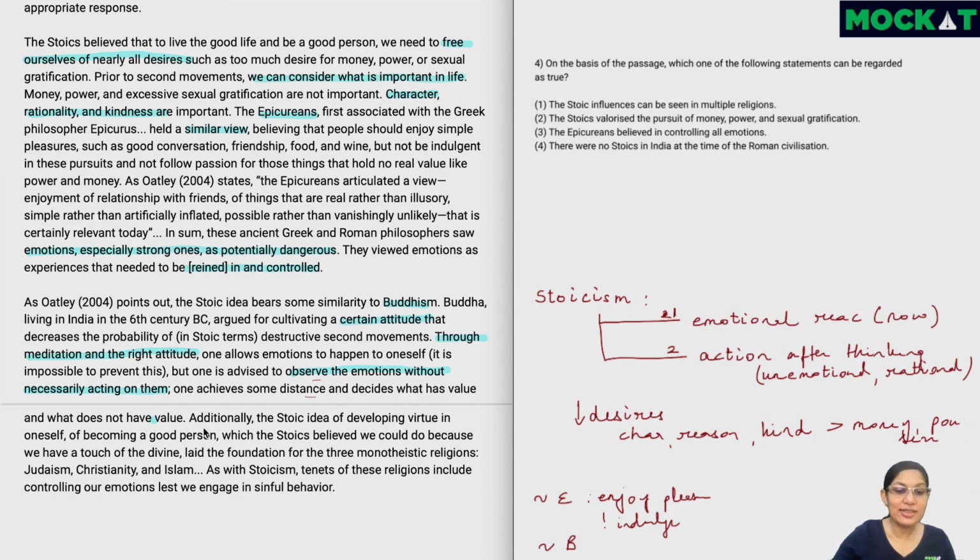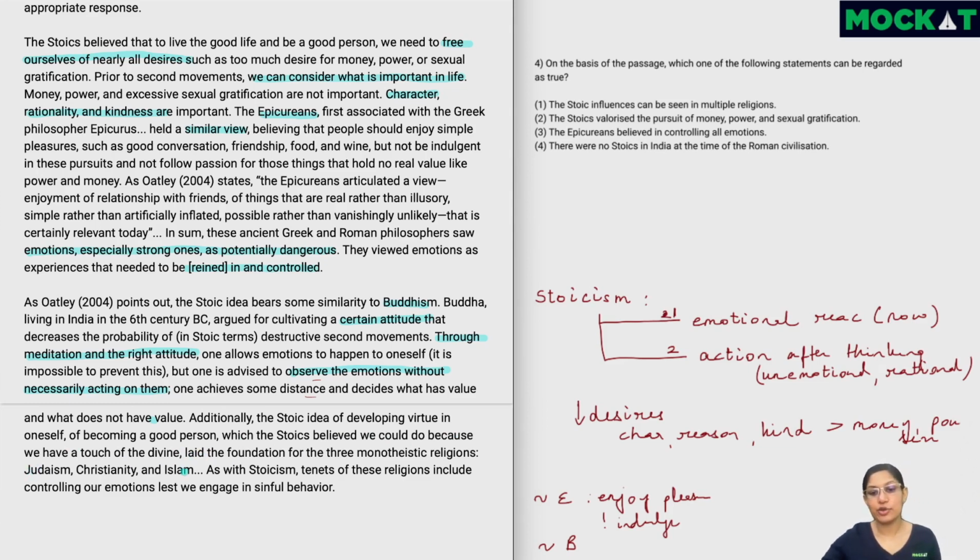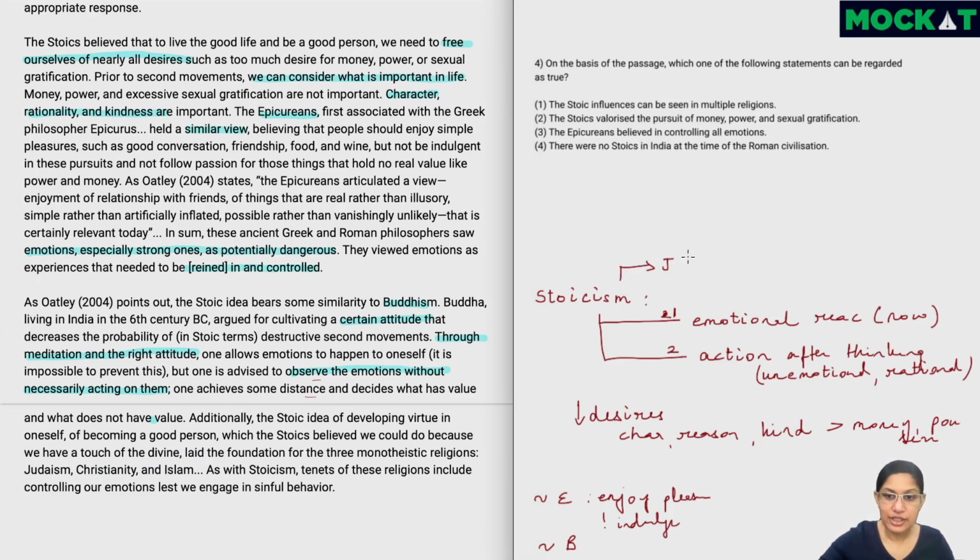Then the author also tells us the Stoic idea of developing virtue in oneself, of becoming a good person, which we could do because we have a touch of the divine, laid the foundation for the three monotheistic religions, Judaism, Christianity, and Islam. So Stoicism itself led to Judaism, which is the Jewish religion, Christianity, and Islam. As with Stoicism, tenets of these religions include controlling our emotions lest we engage in sinful behavior. So here also it's about not giving in to our desires and controlling our emotions. So Stoicism also led to these three religions. So that's broadly it for the passage.